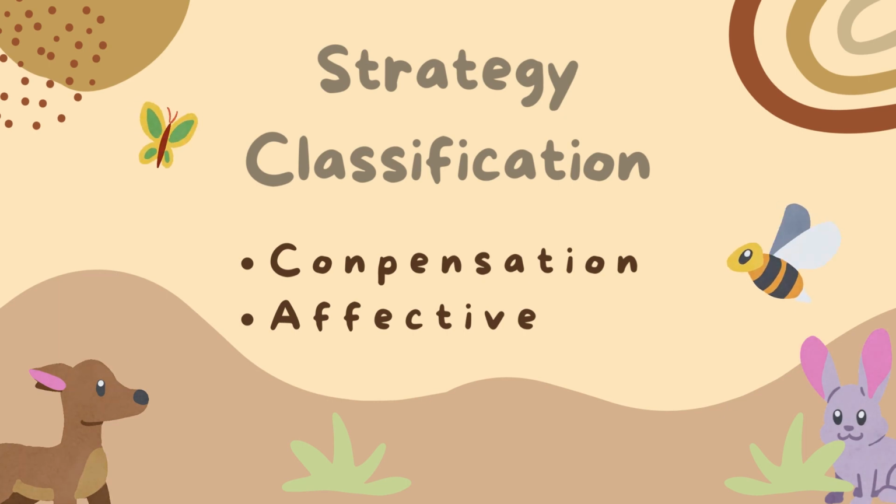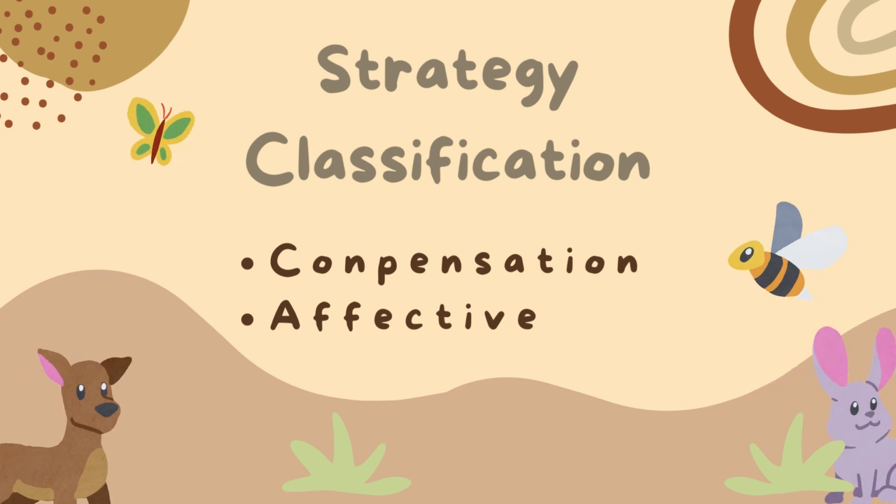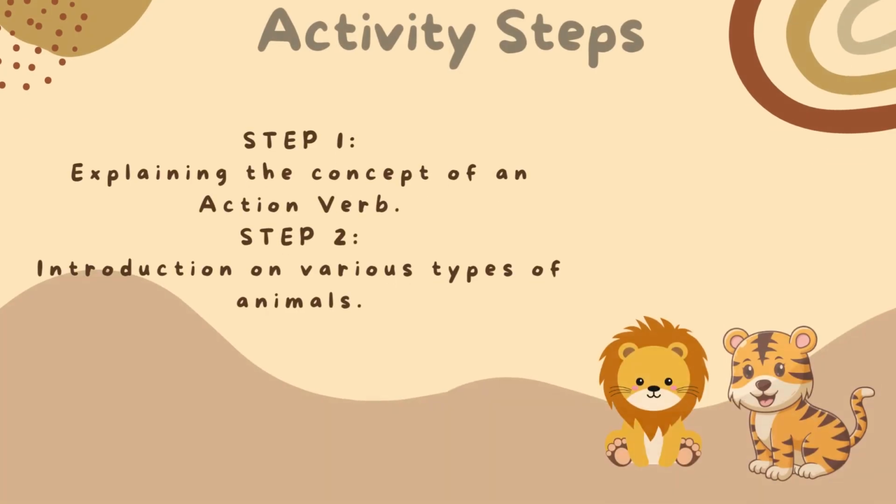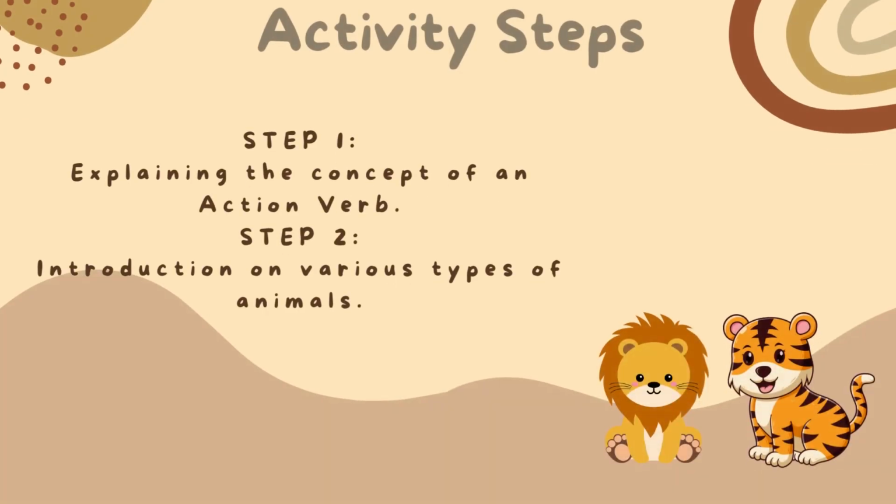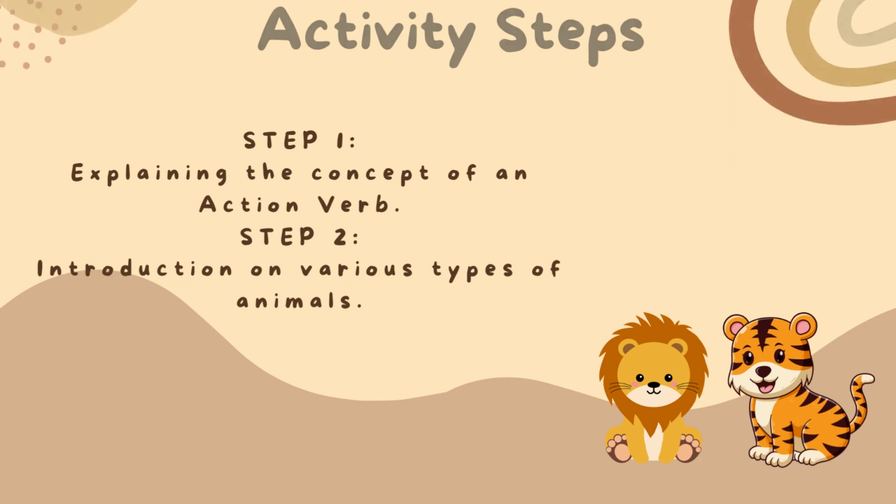Compensation strategy: using mime or gestures to learn and understand the verbs. Effective strategy: using games to lower pupils' levels of anxiety. Step 1. Teacher starts the activity by explaining to the pupils the concept of an action verb. Step 2. Teacher introduces the pupils to various types of animals.